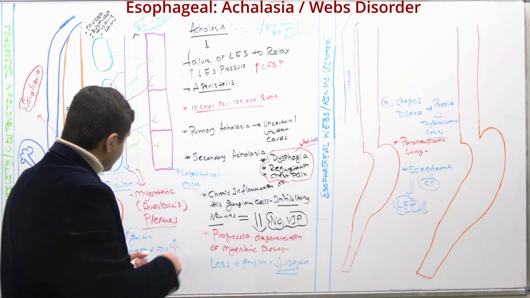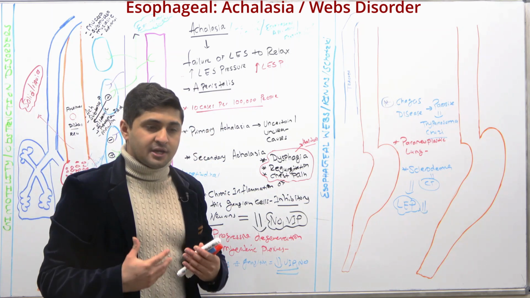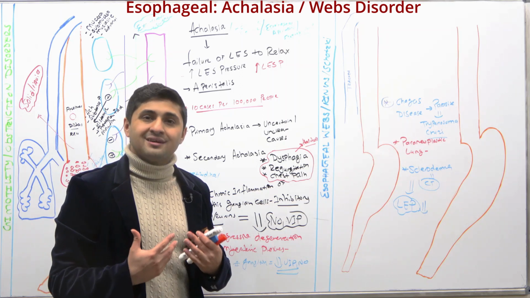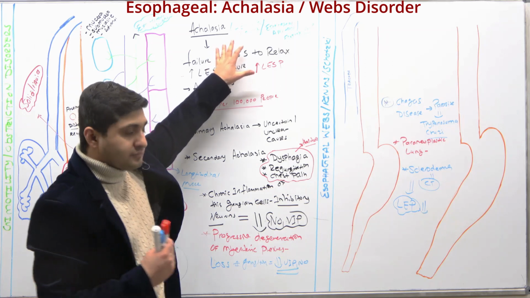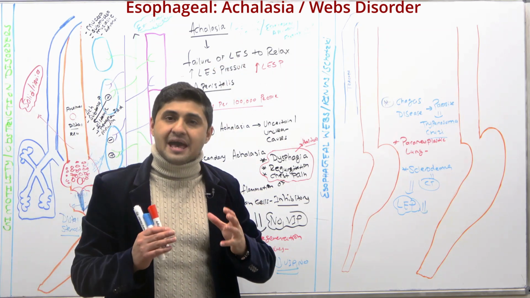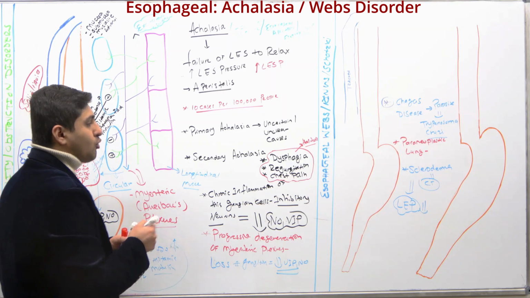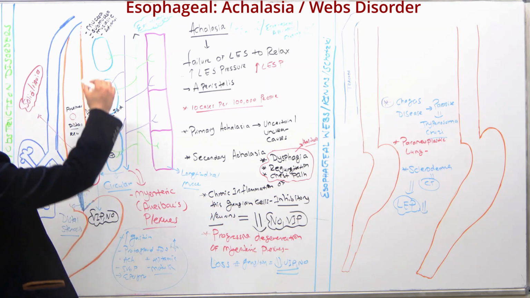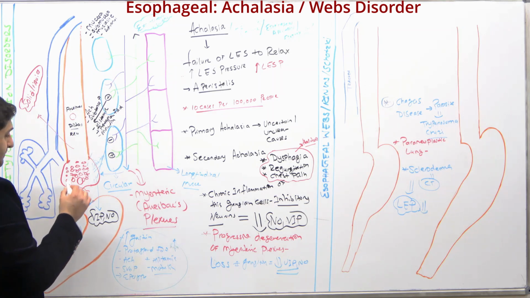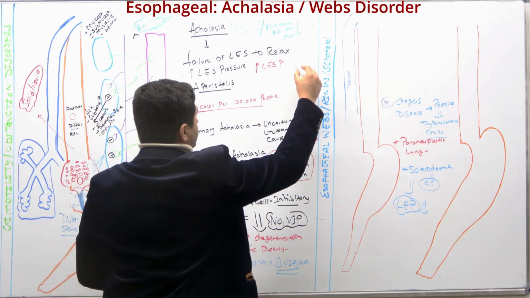And then how do we examine this achalasia? What are the diagnostic criteria? One of the things you could do is something called a barium swallow, okay? When you do a barium swallow, what happens is food will accumulate right here. So let's just say it'll look something like this.